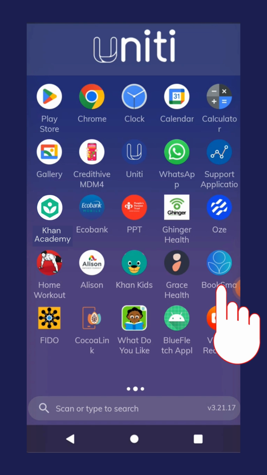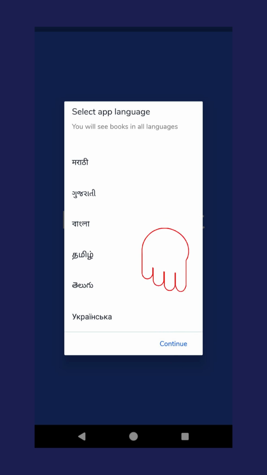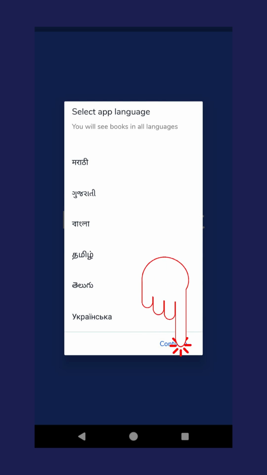Click on the Booksmart app icon to open it. The app will ask you to select the app language. Scroll down to see the complete list. Pick from one of the available languages and click Continue.